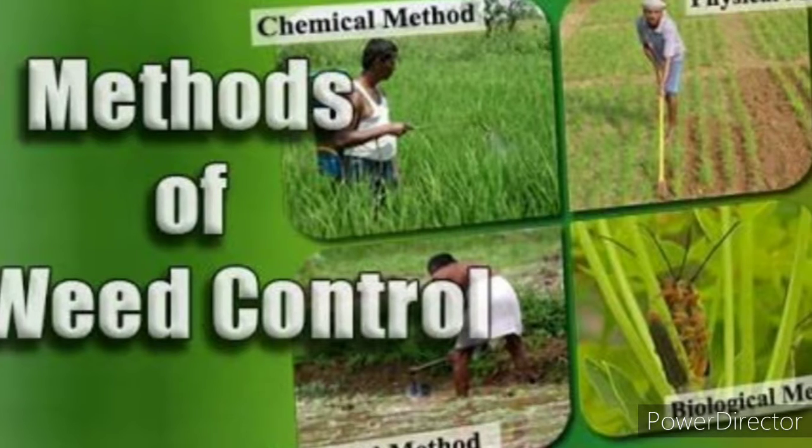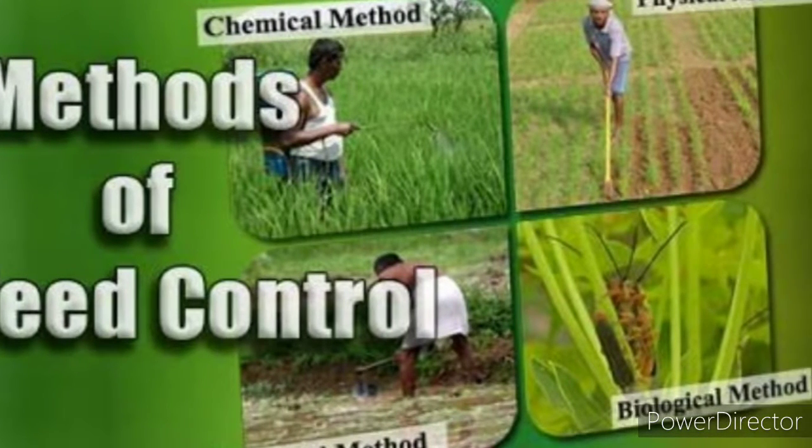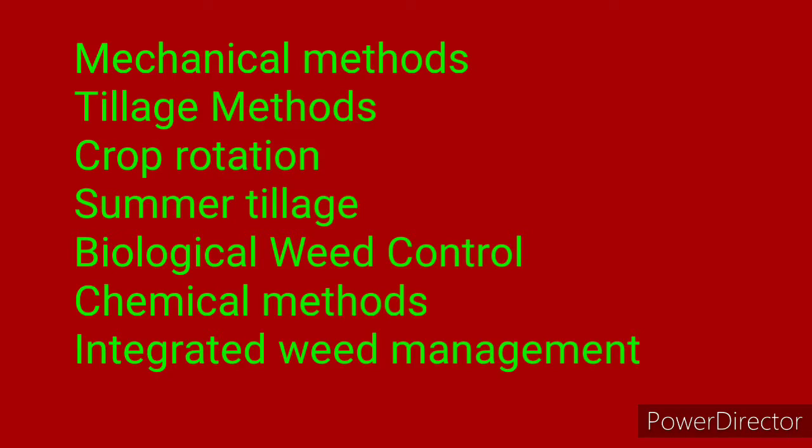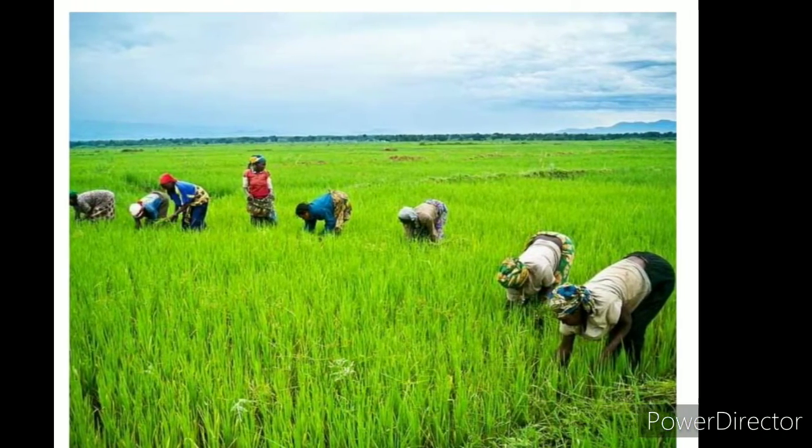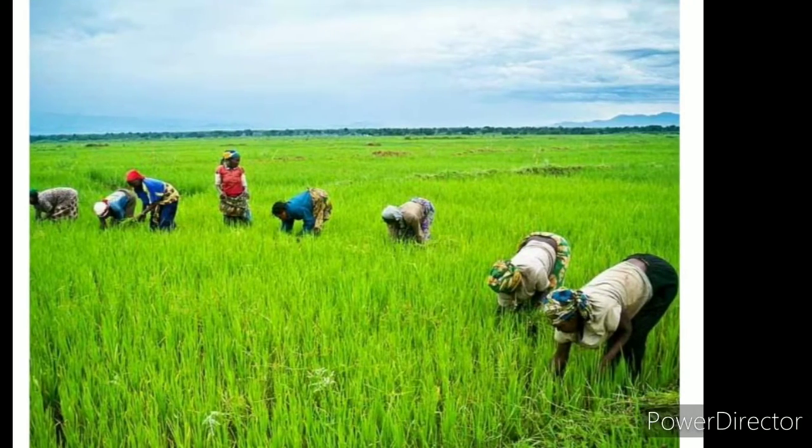Some of the weed control methods are mechanical methods, tillage methods, crop rotation, summer tillage, biological weed control, chemical methods, and integrated weed management. Mechanical method is the most common method in which weeds are destroyed physically.